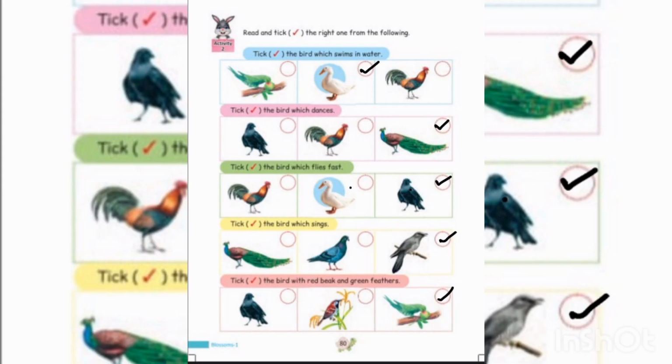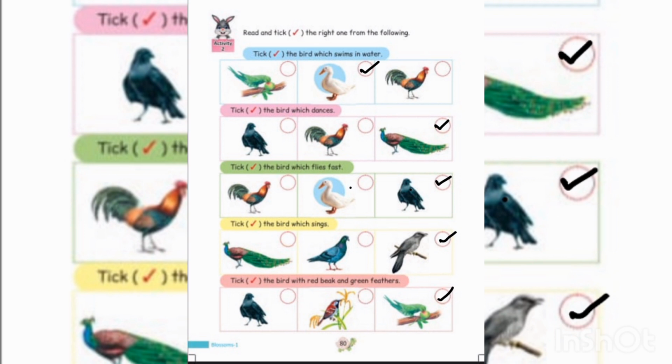Page number 80. Read and tick the right one from the following. 1. Tick the bird which swims in water. Parrot, duck, cock. Answer, duck. Tick the bird which dances. Crow, cock, peacock. Answer, peacock. Tick the bird which flies fast. Cock, duck, crow. Answer is crow.